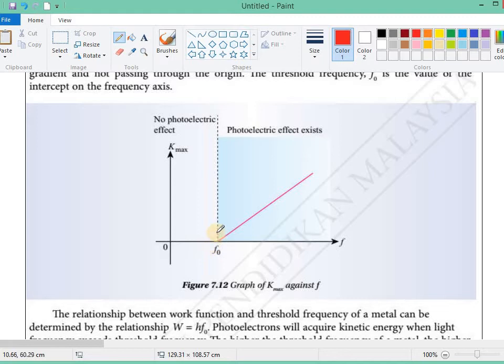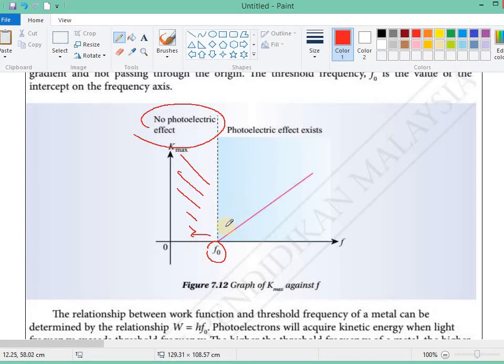So that means if the frequency of the photon is less than the threshold frequency, then there will be no photoelectric effect. That means this side is no photoelectric effect, because the energy of the photon is not enough to make the electron escape the surface. Because the frequency is less than the threshold frequency, the photon doesn't have enough energy.